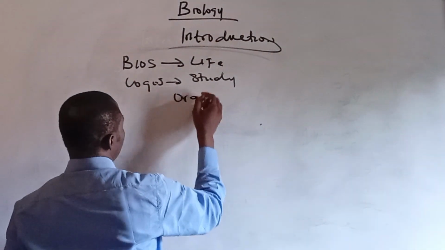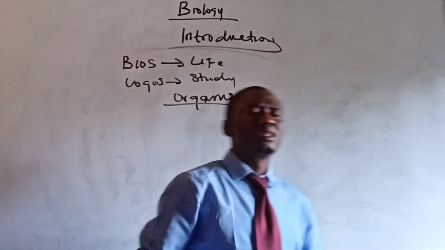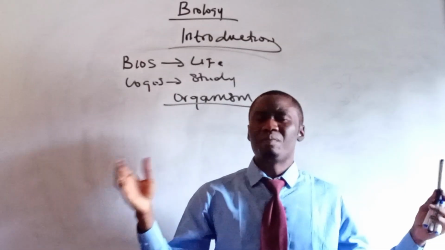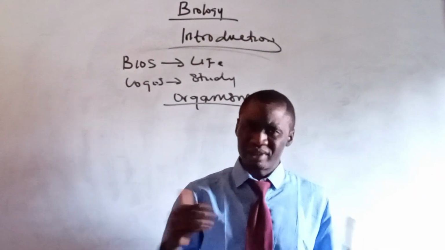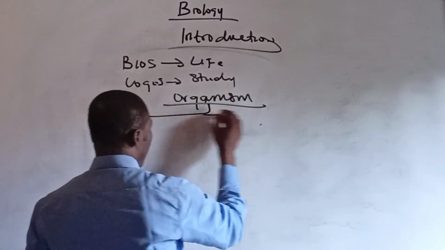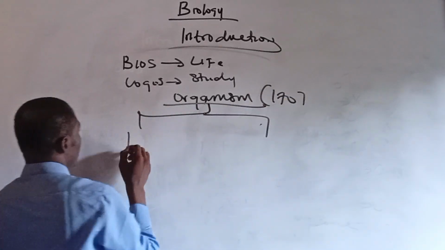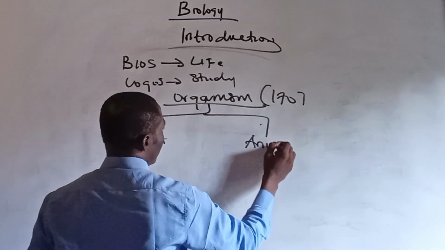All right. Now, life is known as organism. Now, these organisms are divided into plants and animals. That was the first classification. In 1707, organisms were classified into plants and animals.